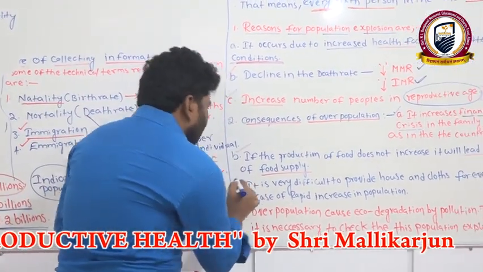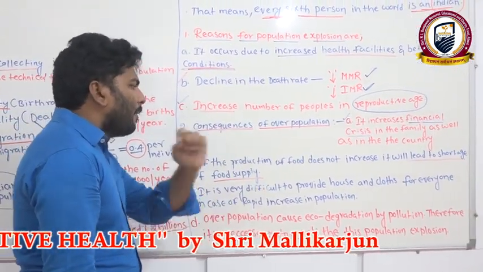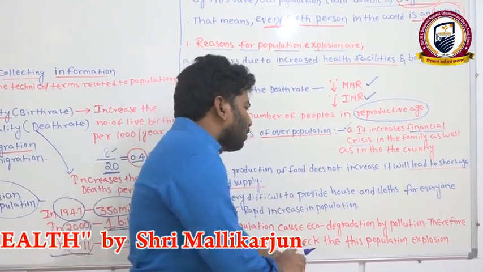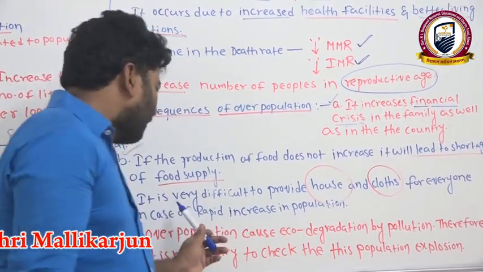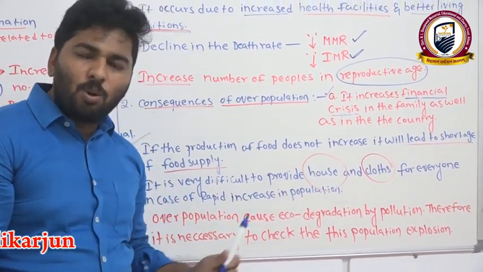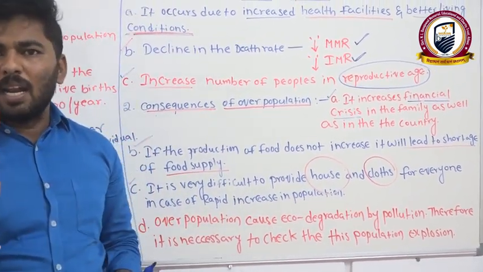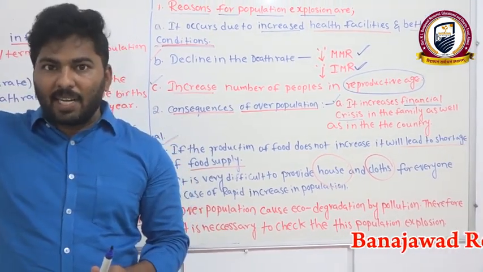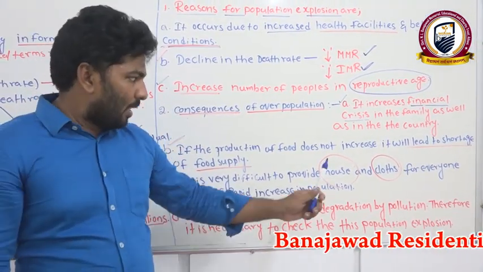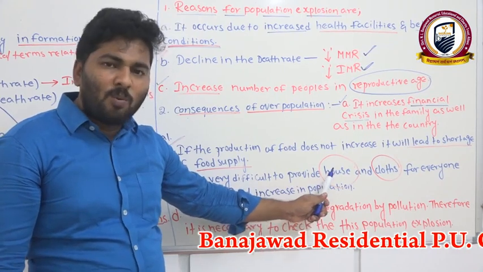Now the next one, third one: it is very difficult to provide houses and clothes. I already told you, land is not increasing even 1%. The population rate has skyrocketed, but land is not going to increase even 1%.